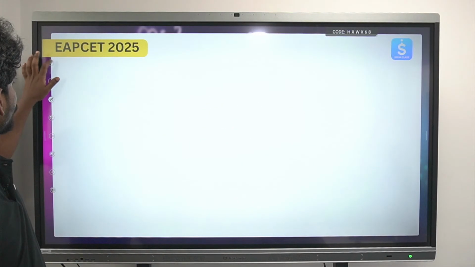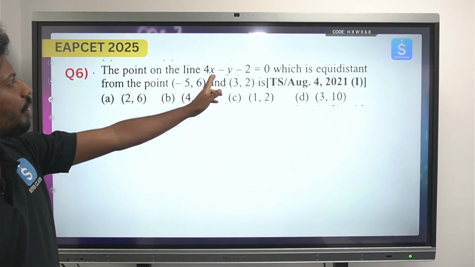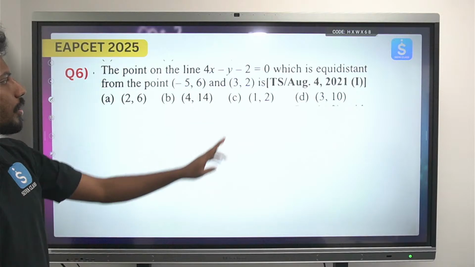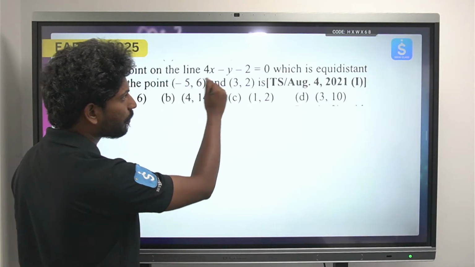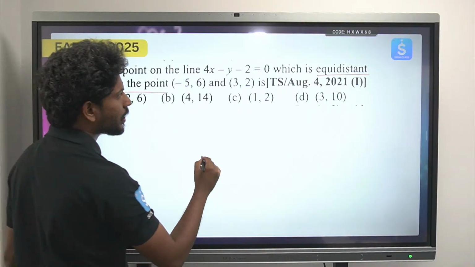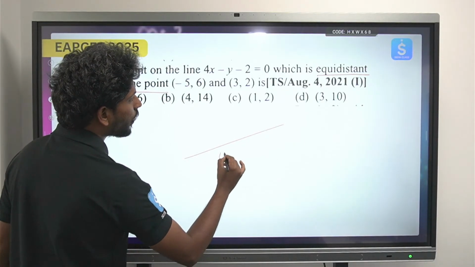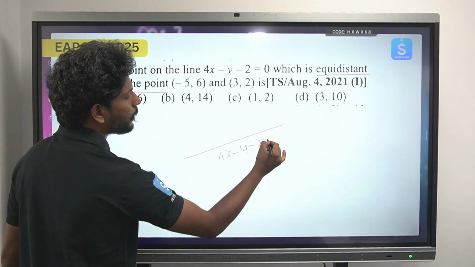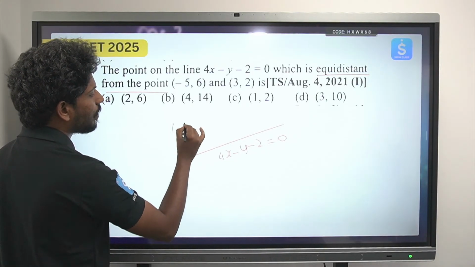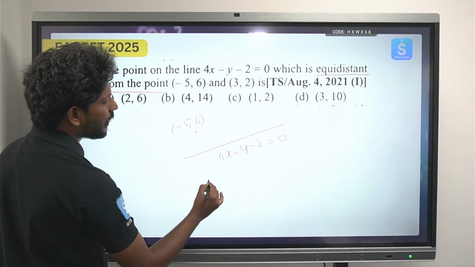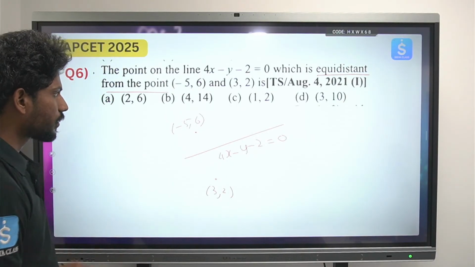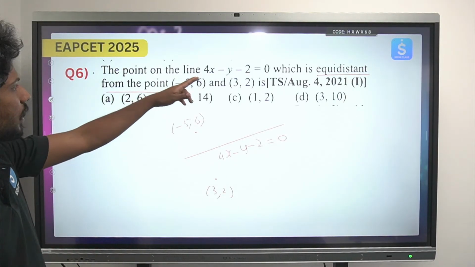Okay, next, the point on the line 4x minus y minus 2 equals 0 which is equidistant from the points (minus 5, 6) and (3, 2). This is an important thing. Here it is not perpendicular distance, it is equidistance. So there is a line 4x minus y minus 2 equals 0, and there are the points (minus 5, 6) and (3, 2).